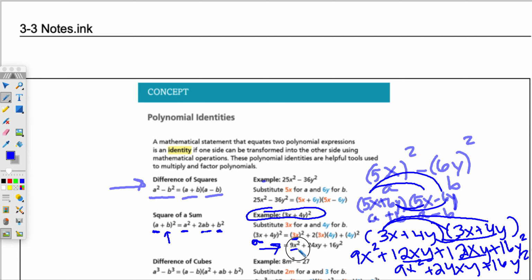So 3x times 3x is 9x squared. Then in the second area, it's 2ab. So they did 2, the a value is 3x, and the b value is 4y. And when you multiply that, 2 times 3 times 4 is 24, x times y is xy. Then in that last slot, they show you b squared. So they're saying if b is 4y, 4y times 4y is 16y squared.